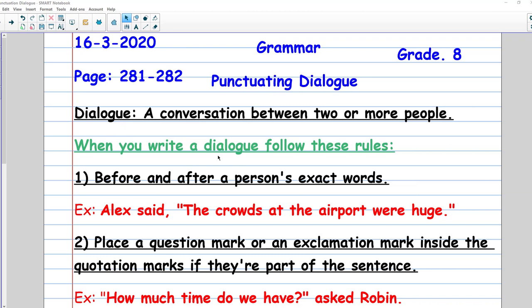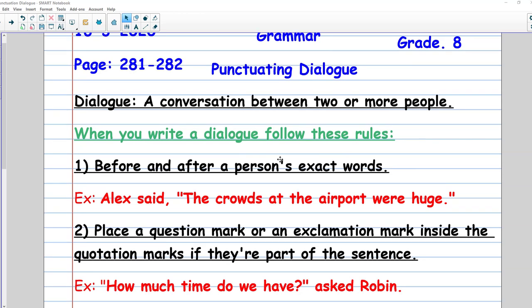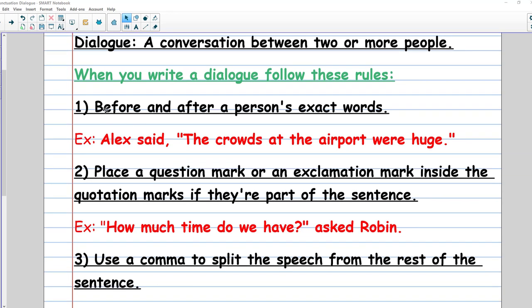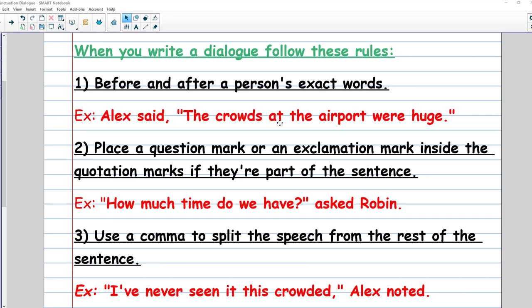When you write the dialogue in English writing, you have to follow some rules to make it formal or official writing. Okay, so number one: before and after a person's exact words, before the words that are said by someone, you have to put the quotation marks, or the punctuation marks.